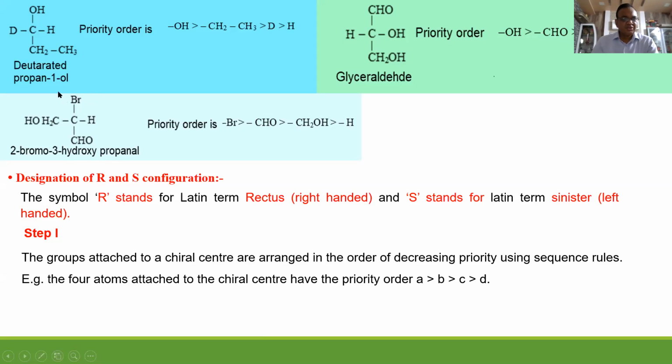Similarly, Br has atomic number 35. That's our first priority. Next to it is the aldehyde because it is C double bond O. One carbon is attached to 2 oxygens. That's why the atomic number comes out to be more. And this is third.